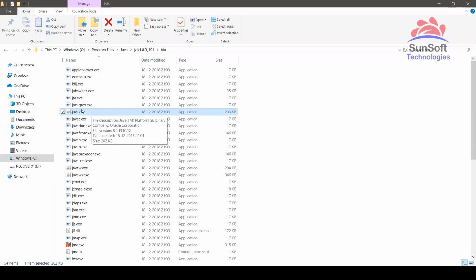It's a tool which will take your .class file, the bytecode, and pass it to the runtime environment to execute, where the interpreter will interpret it line by line. So these are the two very important tools required, javac and java. This is for compilation, this is for execution. Now let's see all these things practically.